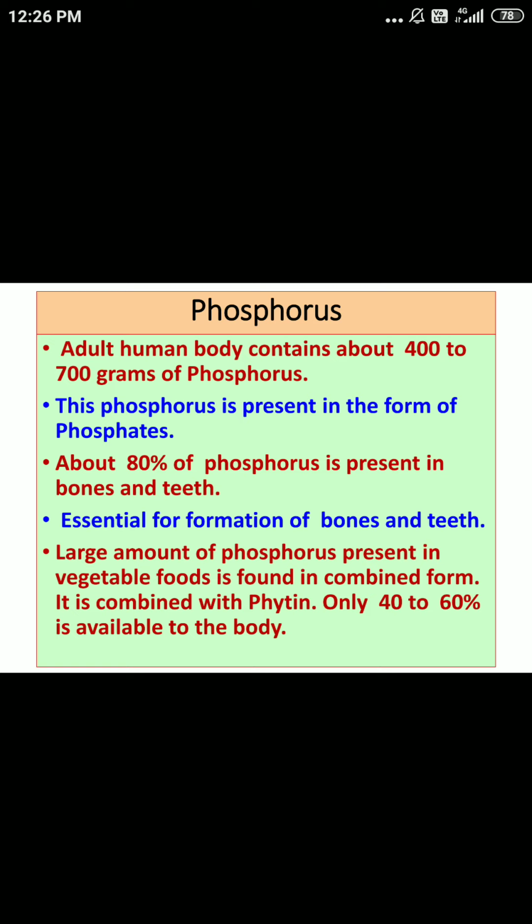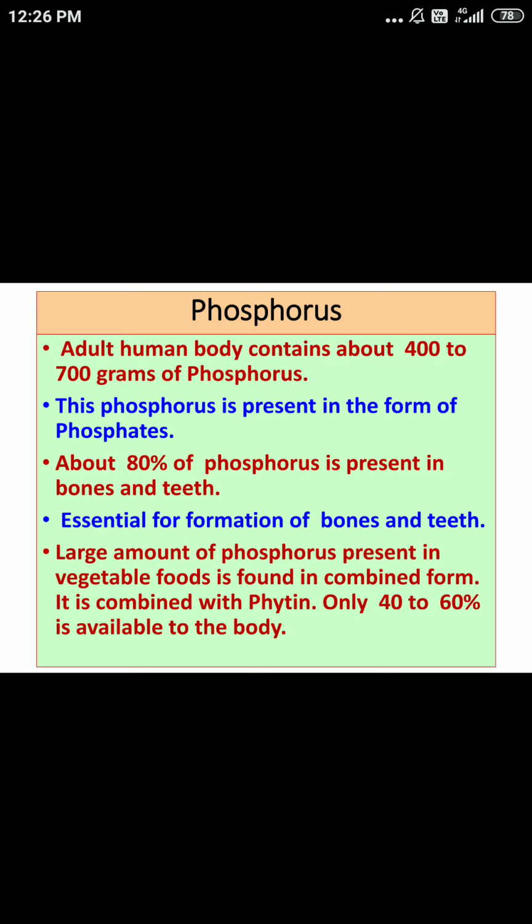Now as far as the phosphorus content of vegetable foods is concerned, in vegetable foods phosphorus is combined with phytin. Since free phosphorus is not available, our body can get only 40 to 60% of what is present in these food articles.